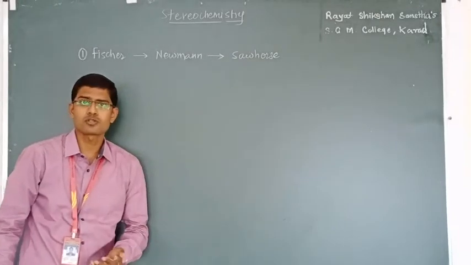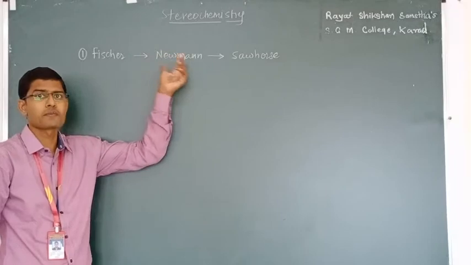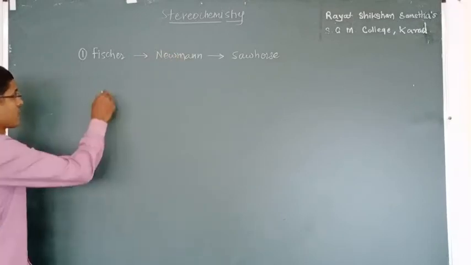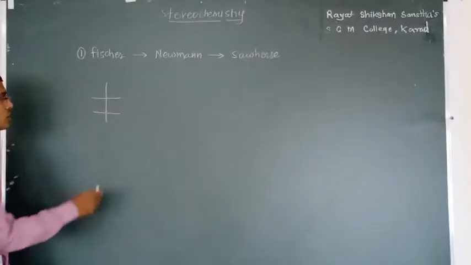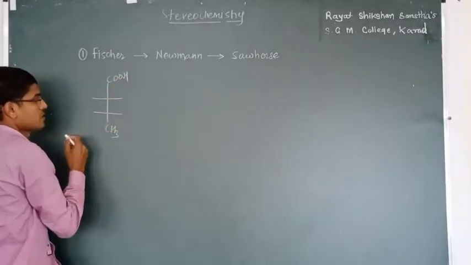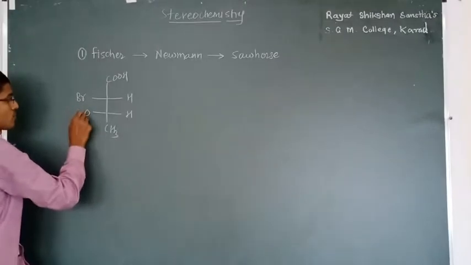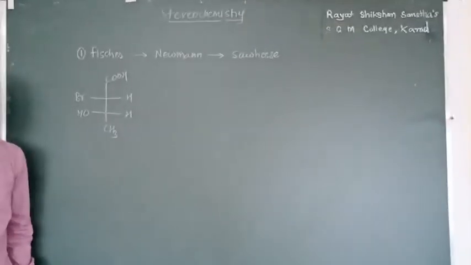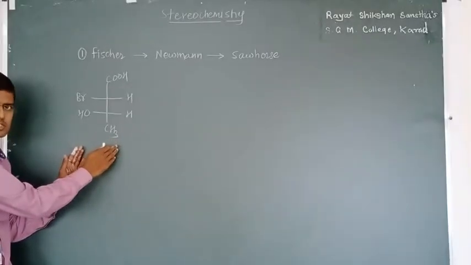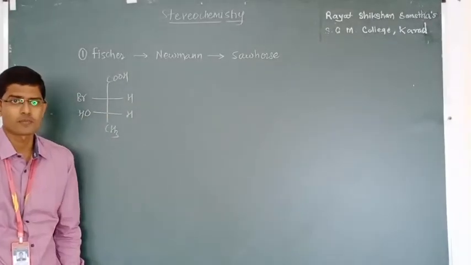This interconversion of projection formulas is very important. As the chapter progresses, you should be able to do this. Let's see a Fischer projection formula: COOH, CH3, H, H, Br, OH. Let's take this Fischer projection formula and convert it into Newman projection formula.